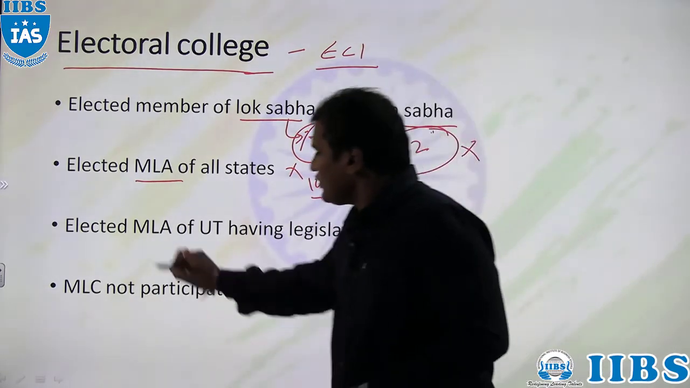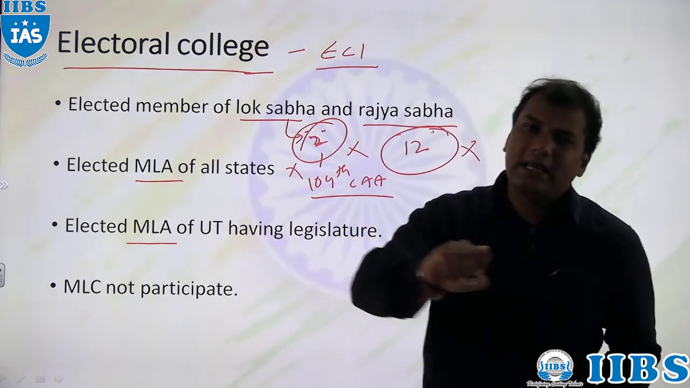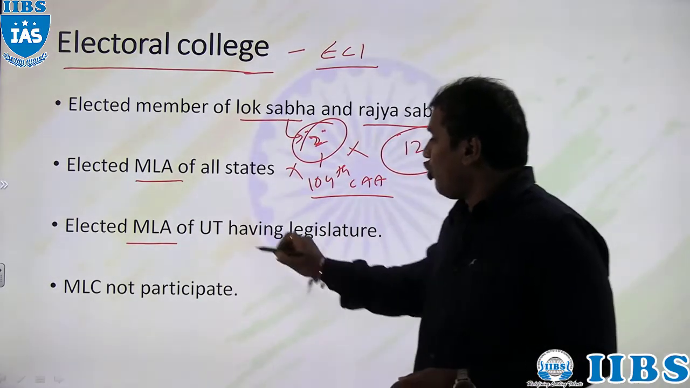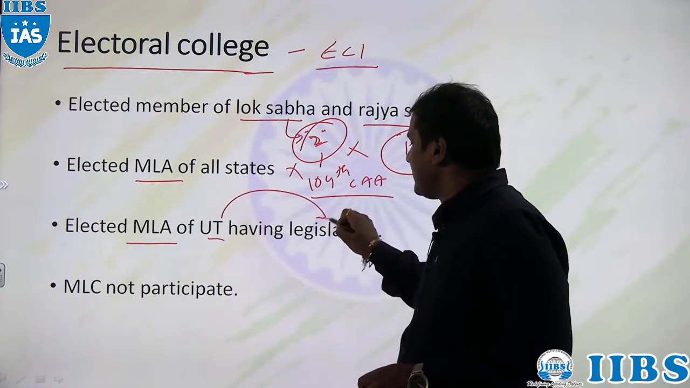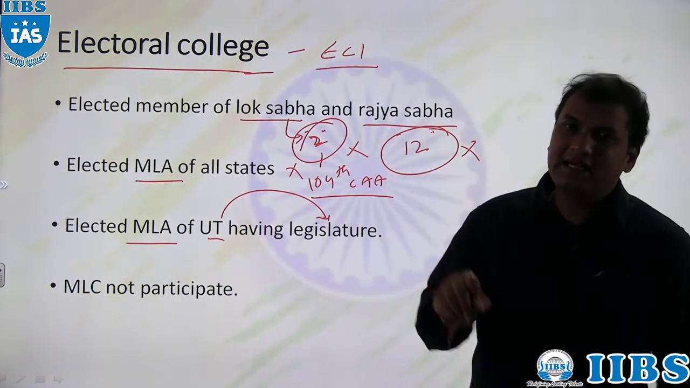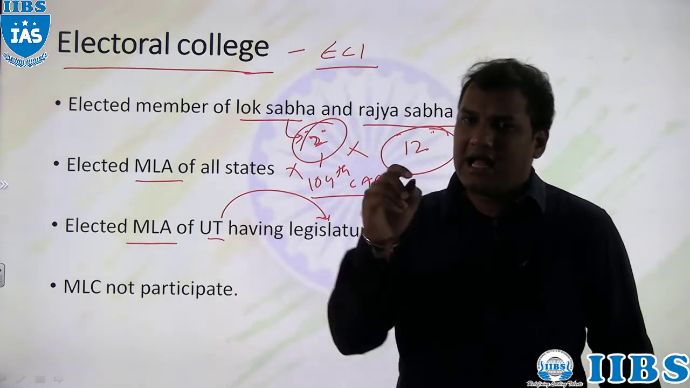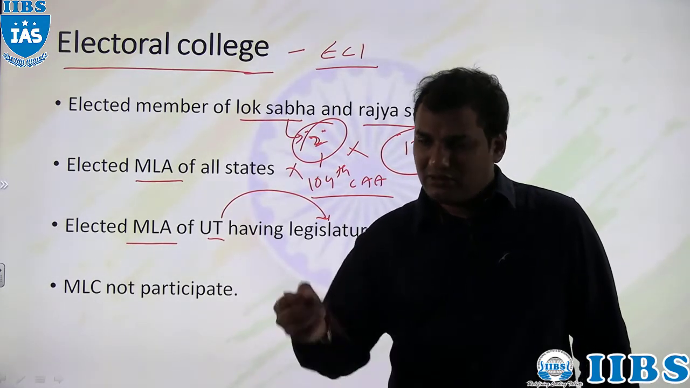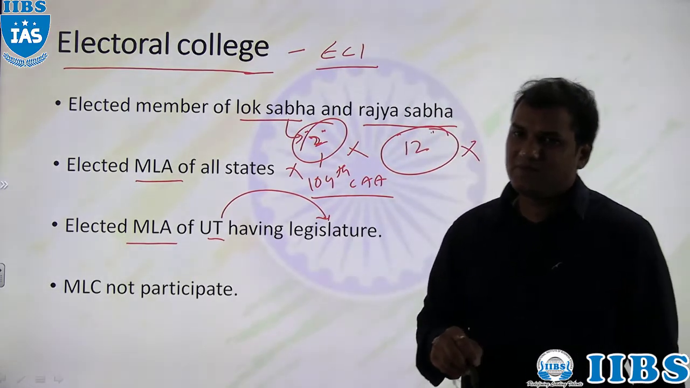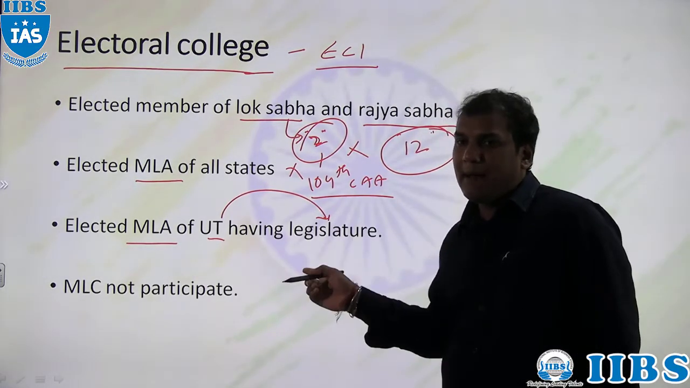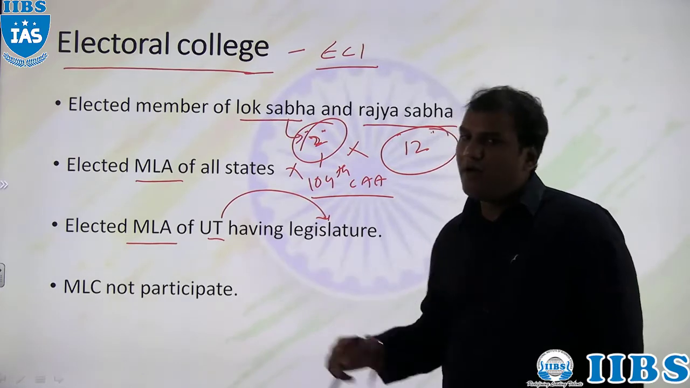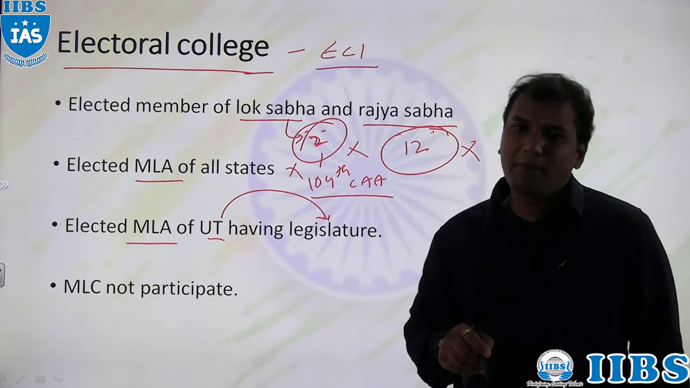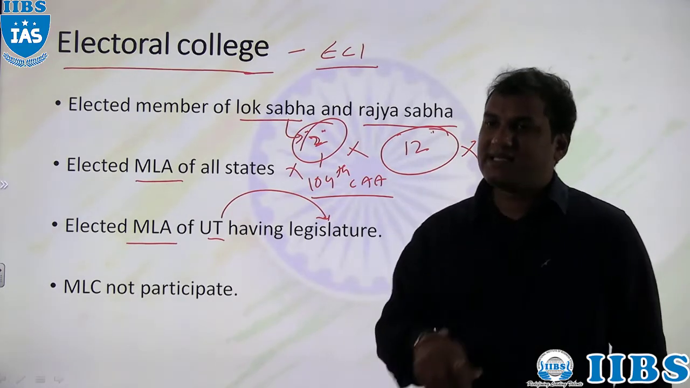Then next, only the elected MLAs of those union territories which have a legislature. At present Delhi has a legislature, as well as Puducherry. In the last president election, the MLAs of Delhi as well as the MLAs of Puducherry participated in the election of president. But now the scenario is different.